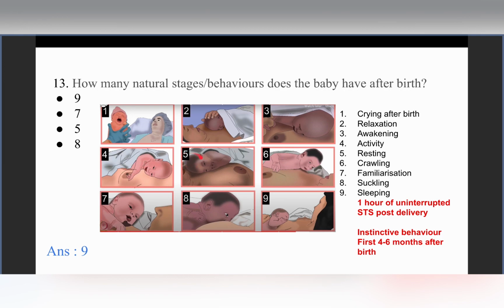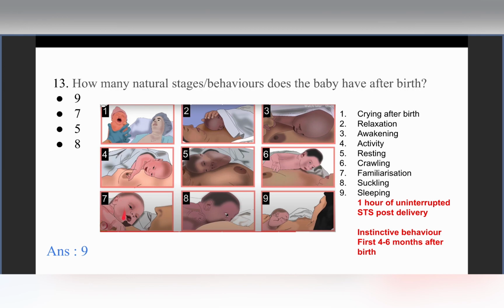Then in stage 5, this is again followed by a stage of resting. The baby has now figured out, okay, this is the place where I had to come and where I had to stay, so now I will rest for some time. So stage 5 is the resting phase again for the baby. Then in stage 6, now the baby crawls. The baby crawls to the proper breastfeeding position, and then in stage 7 we have the familiarization.